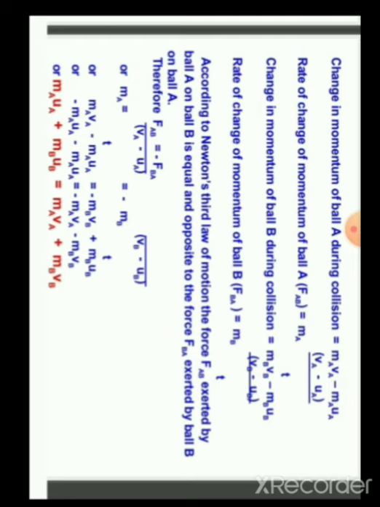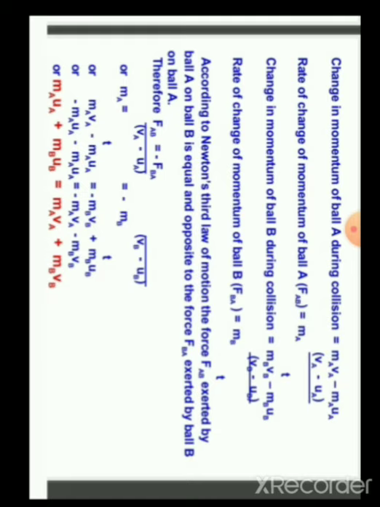Just input the values of FAB and FBA. MA in the bracket VA minus UA by T is equal to minus MB, VB minus UB upon T. So you can cancel the term T on both sides. The denominator part T moves out. So MAVA minus MAUA is equal to minus MBVB plus MBUB.